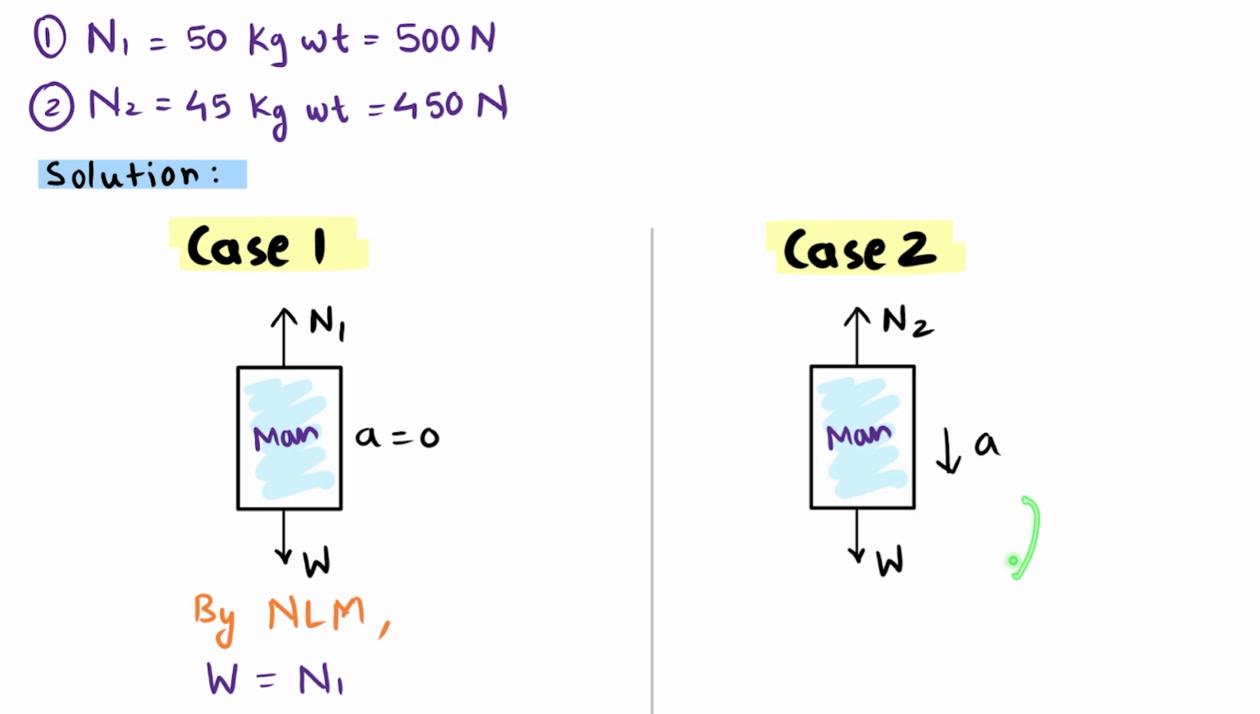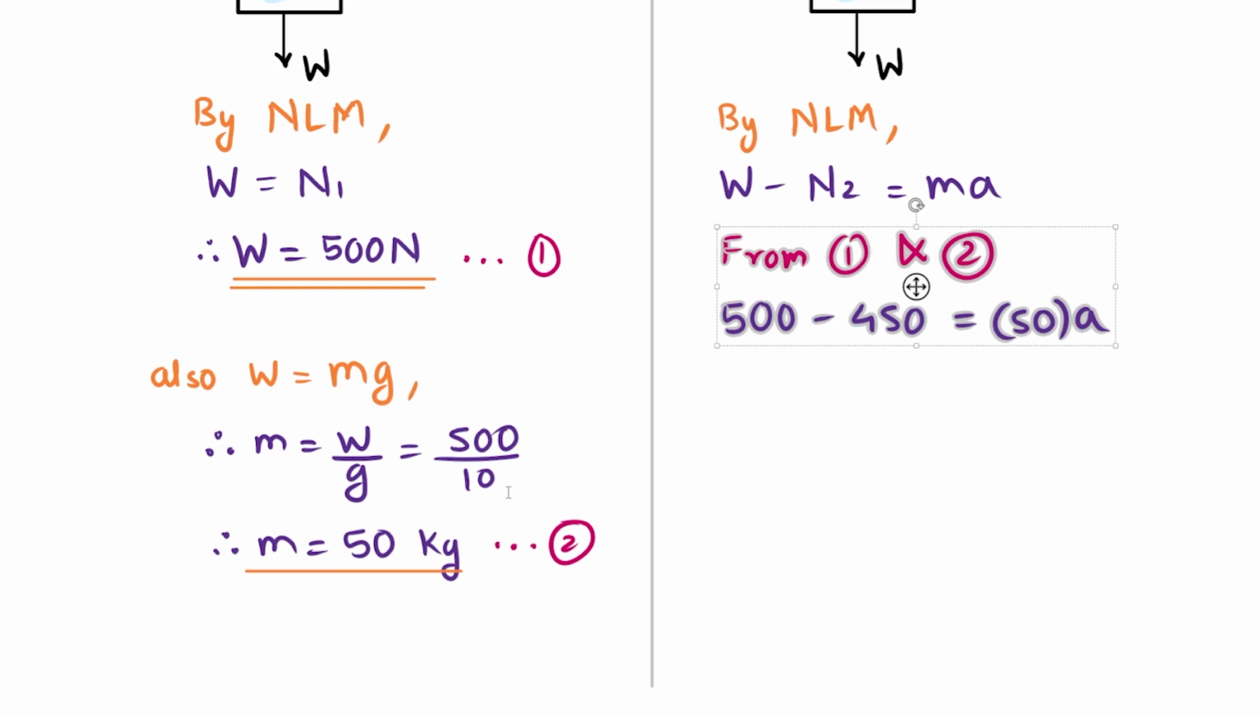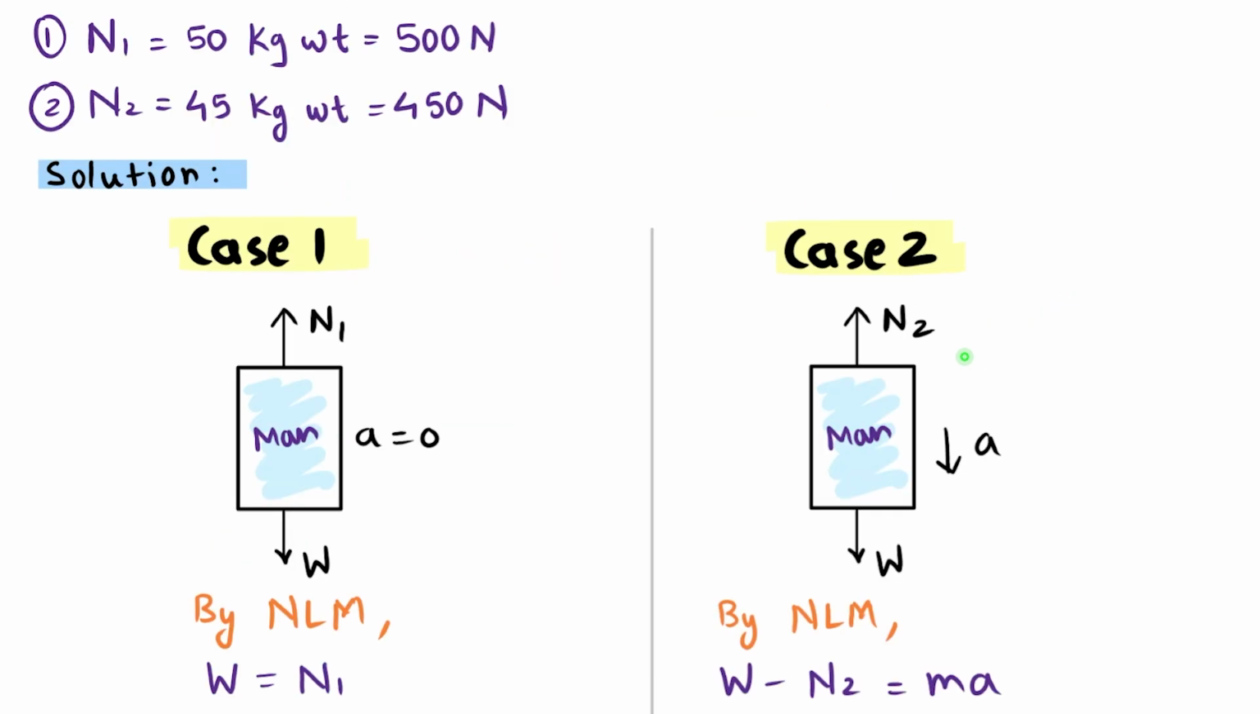Now from this particular FBD, I can say that the sum of the resultant forces should be equal to mass into acceleration. This is Newton's law of motion. I know the value of weight, which we have just calculated. We know the value of N2, that's given to us, and the value of mass we have also just calculated. So if we substitute from equations 1 and 2, we have a lot of known quantities or constants and one unknown quantity. So let us rearrange the equation, all the known quantities on one side, all the unknown on the other.